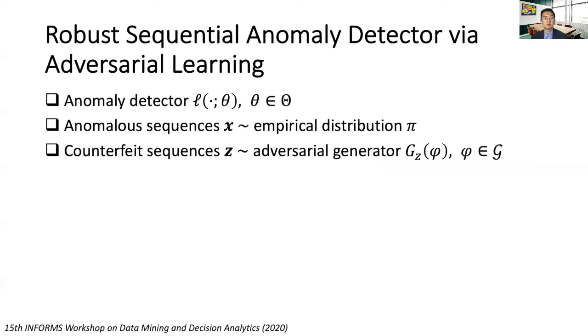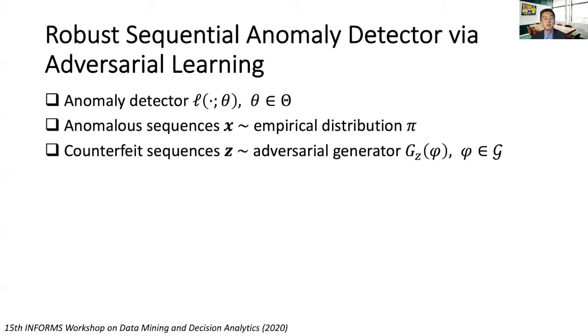To meet this challenge, we propose a robust and unsupervised sequential anomaly detector via adversarial learning. In addition to an anomaly detector L specified by theta, we introduce an adversarial generator since normal data are not available. The generator produces sequences that are statistically similar to real anomalies. The detector aims to discriminate the true anomalies from such counterfeits. Meanwhile, the generator is trying to generate fake anomalies without detection. The competition between the anomaly detector and the generator drives both models to improve their performance until anomalies can always be distinguished from counterfeits in the worst-case scenario.